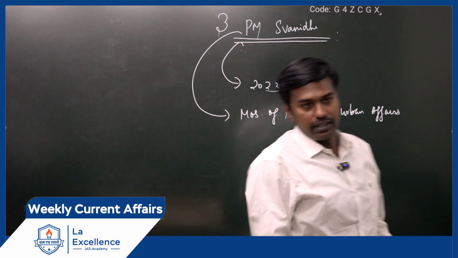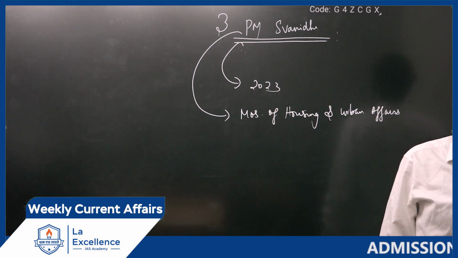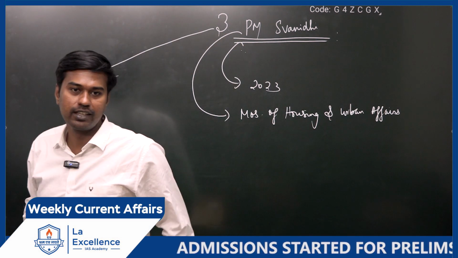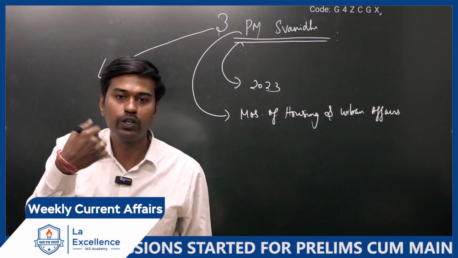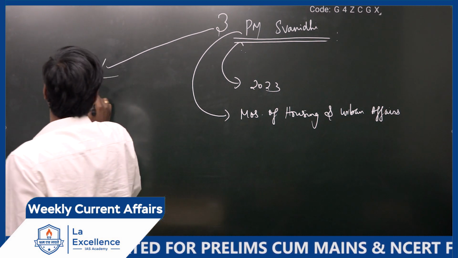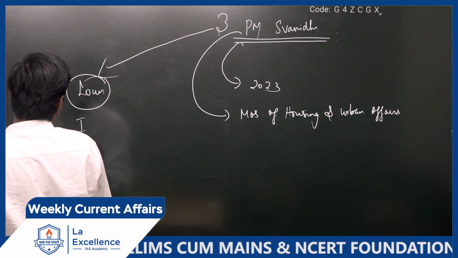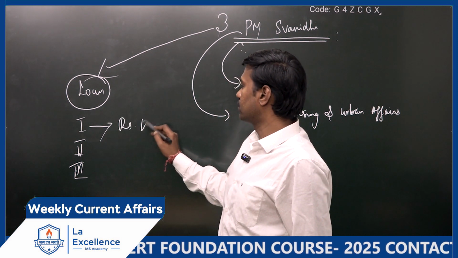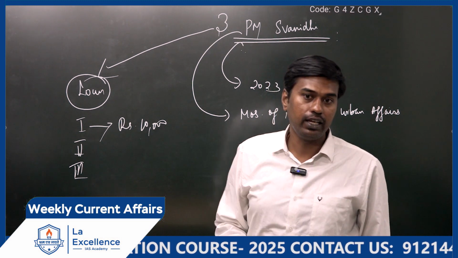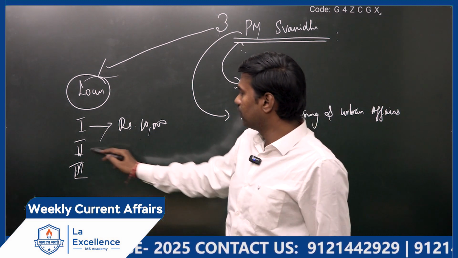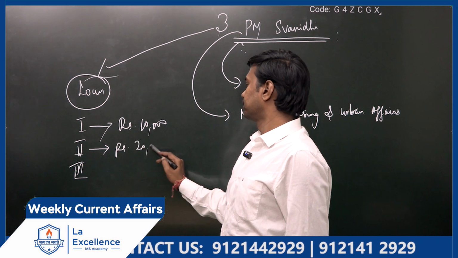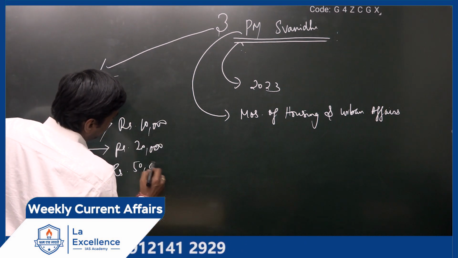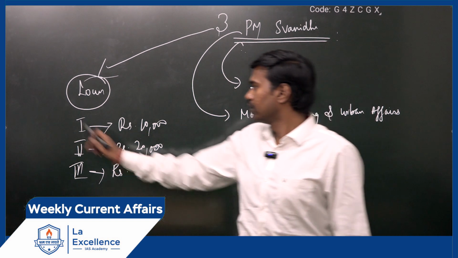Is it clear? So why does the government have concern for street vendors all of a sudden? As I said in the budget class, the main objective is that under the scheme the government wants to provide loans to the people. That loan will be given in three phases. In the first phase, they will give only 10,000 rupees. If they pay the loan properly, on time or earlier, then they will give the next 20,000. If they pay this also properly, then they will be given 50,000 rupees.